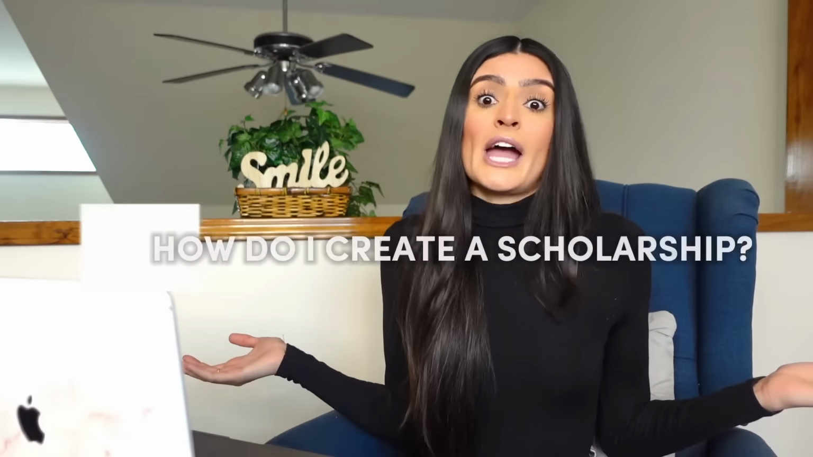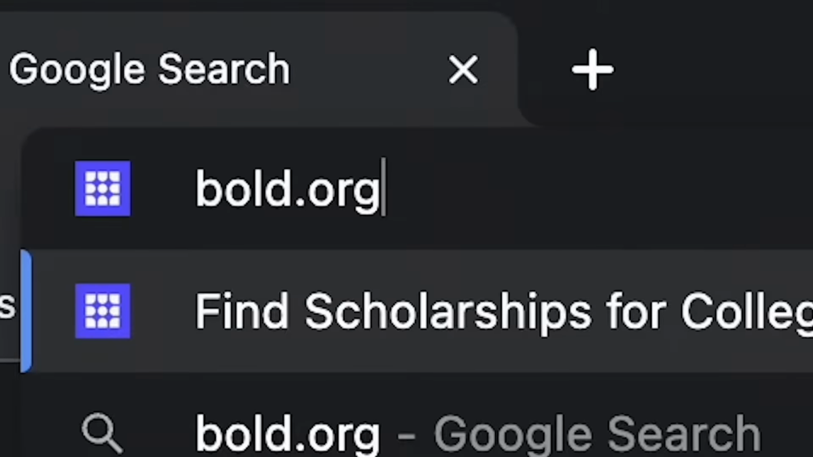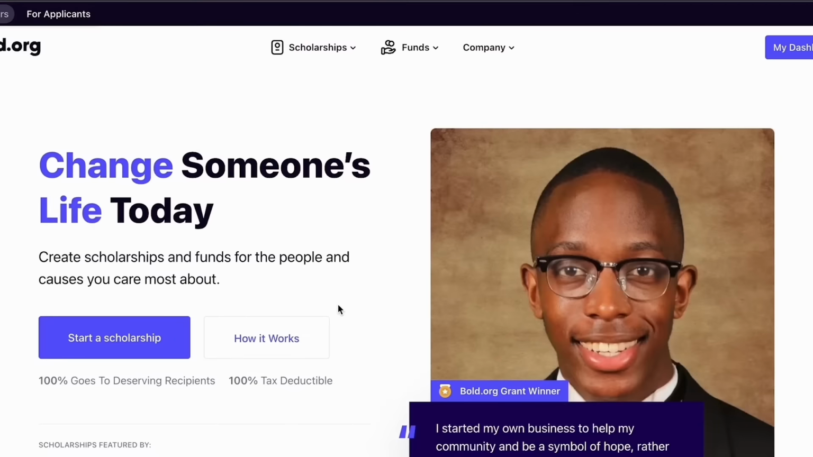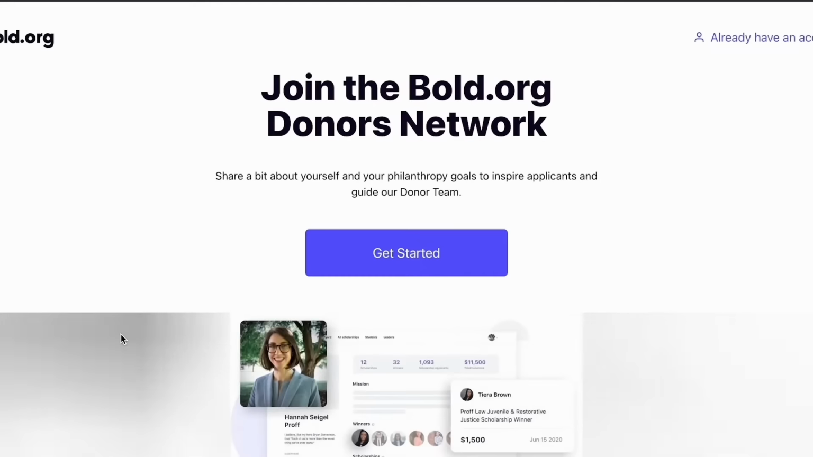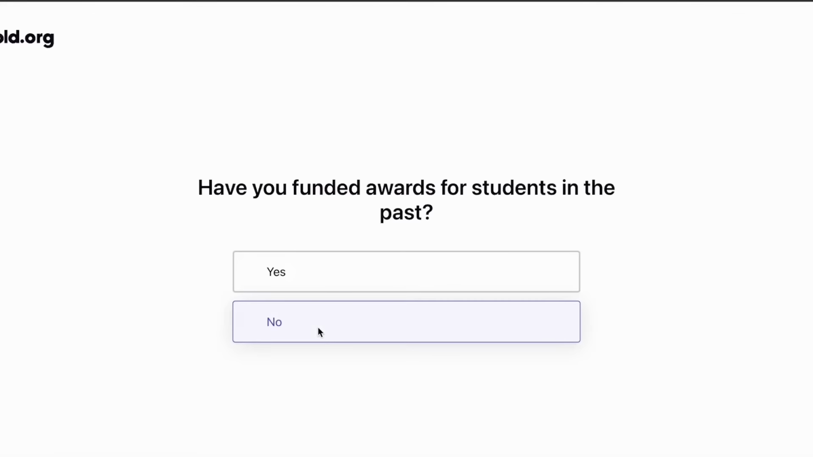As a donor, your question might be, how do I create a scholarship on Bold.org? Well, we make the process stress-free and anyone can create a scholarship with us. So let's get right into how you can do it. Head to Bold.org and continue as a donor to create your donor profile. Click Start a Scholarship to begin the process. You'll get started by answering a few questions about you or your organization.